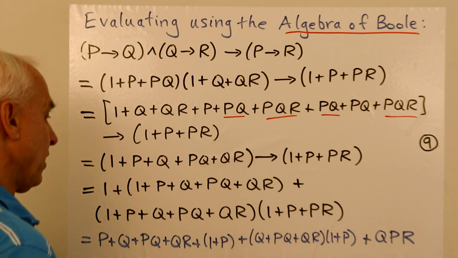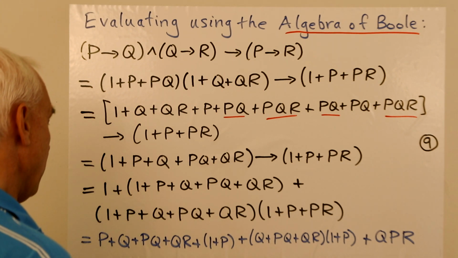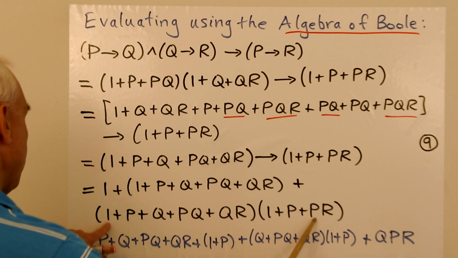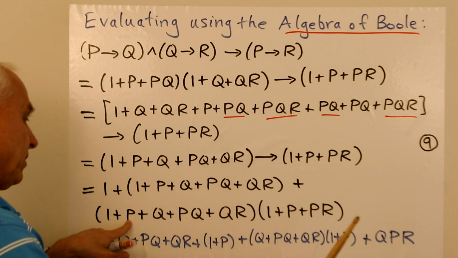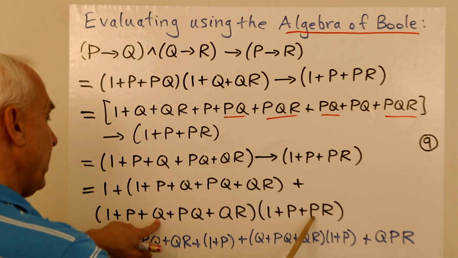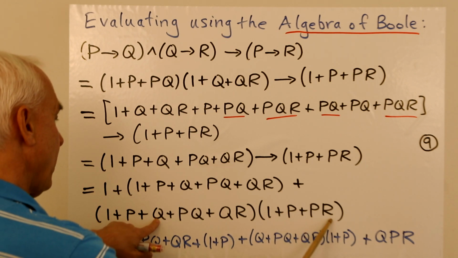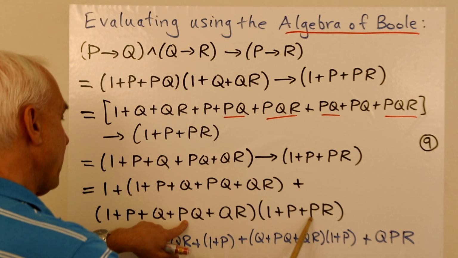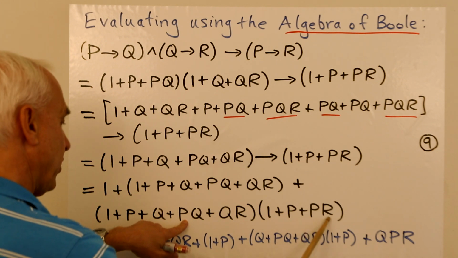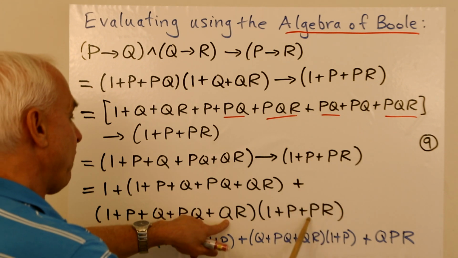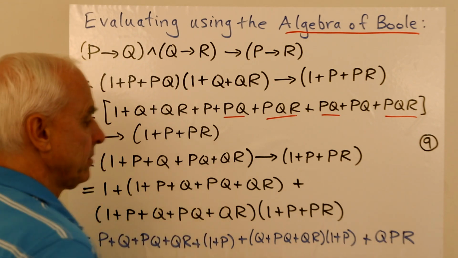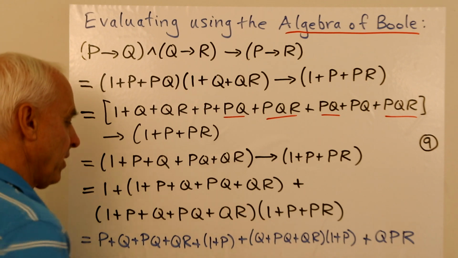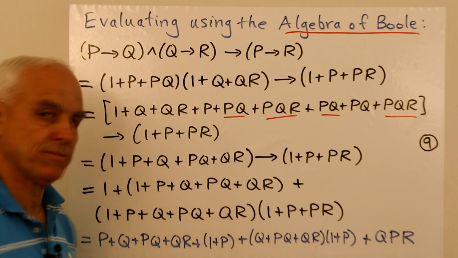So what do we get there? PR. So if I multiply PR times 1, I get PR. If I multiply it by P, I get another PR. They'll cancel. That's good. If I multiply here, I get PRQ. And I multiply by here, I also get another PRQ, so they'll cancel, and I'll have one last thing, which is another PQR or QPR. So we've gone from here to here. We still have a bit more expansion to do.